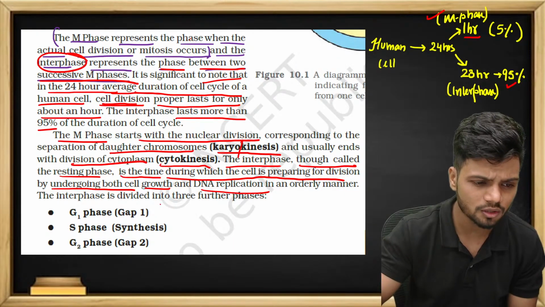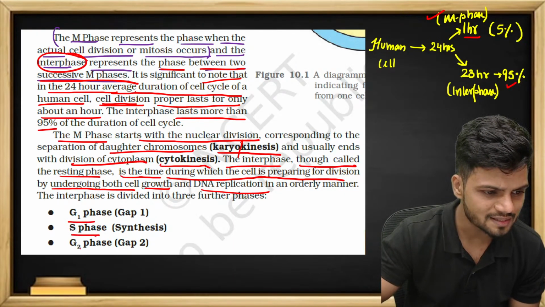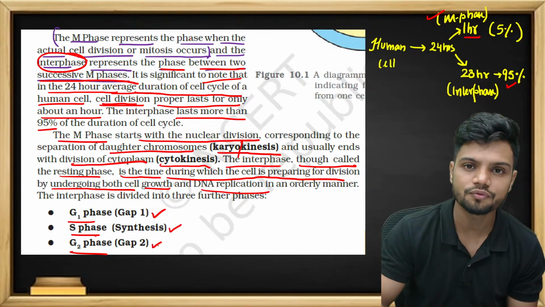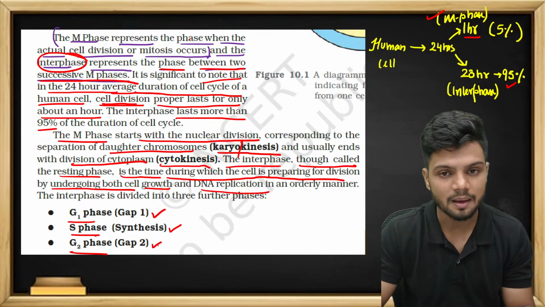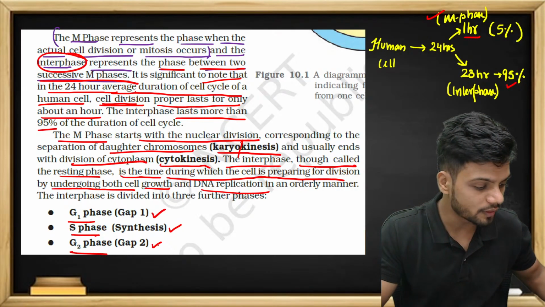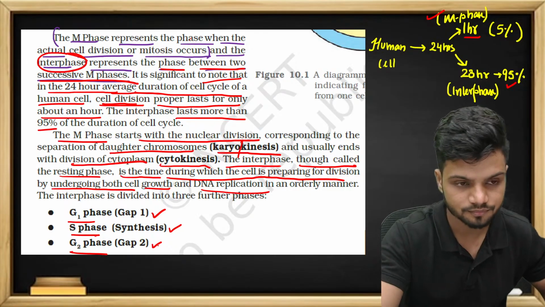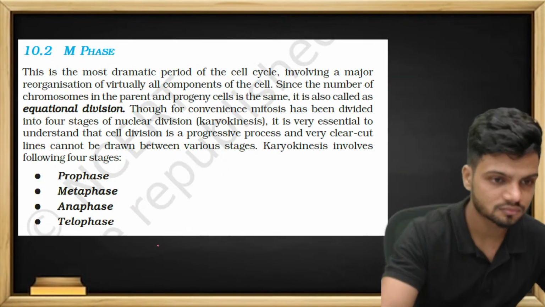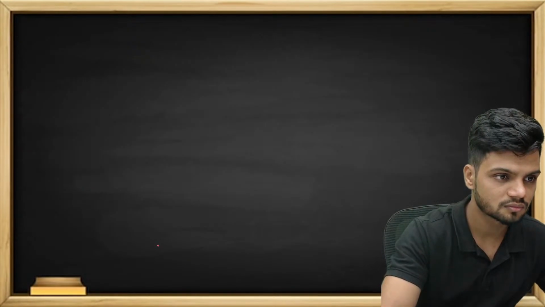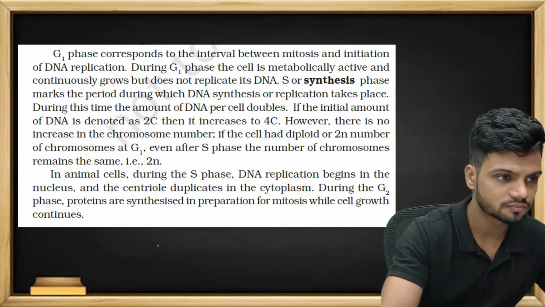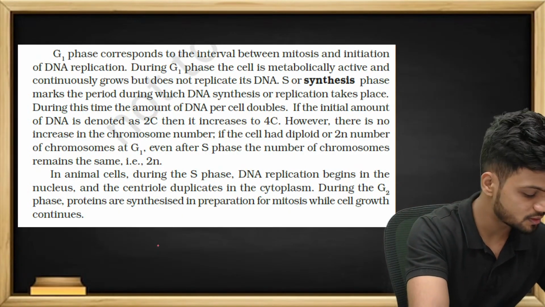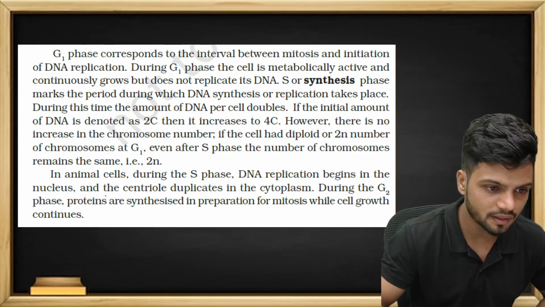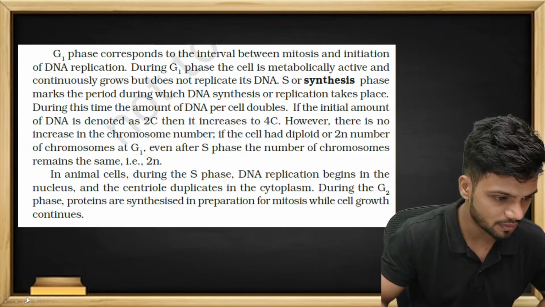So what are the phases here? We have G1, S, G2, called gap 1, synthesis and gap 2 phase. That is going to be the G1 phase. Any doubt, quickly ask me, students, before we go to the next concept. What is happening in the G1 phase?